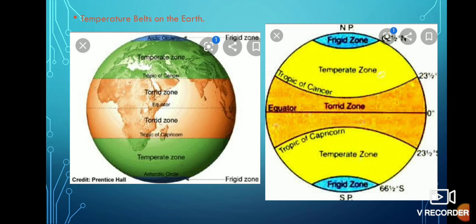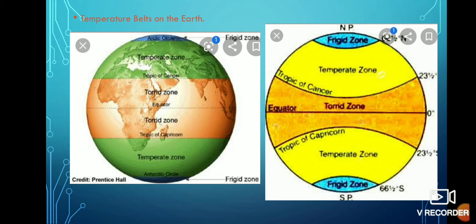Now we are going to discuss about temperature belts. You look at the whole world is divided into three different belts. One is torrid or tropic zone, temperate zone and arctic zone or polar zone. The tropic zone is between 0 degrees to 23.5 degrees north and 0 to 23.5 degrees south. That particular region is shown with orange color. So that is tropic zone, very hot region.